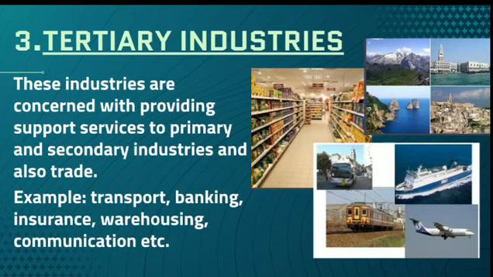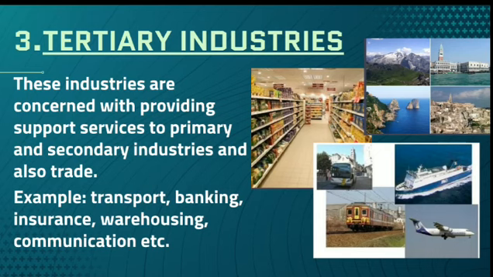Then we have this third type of industry, that is tertiary industries. These industries are concerned with providing support services to primary and secondary industries and also trade. So these tertiary industries help to push trade. They are just like auxiliaries to trade, which we'll study later in commerce branch. So this is what is a tertiary industry.